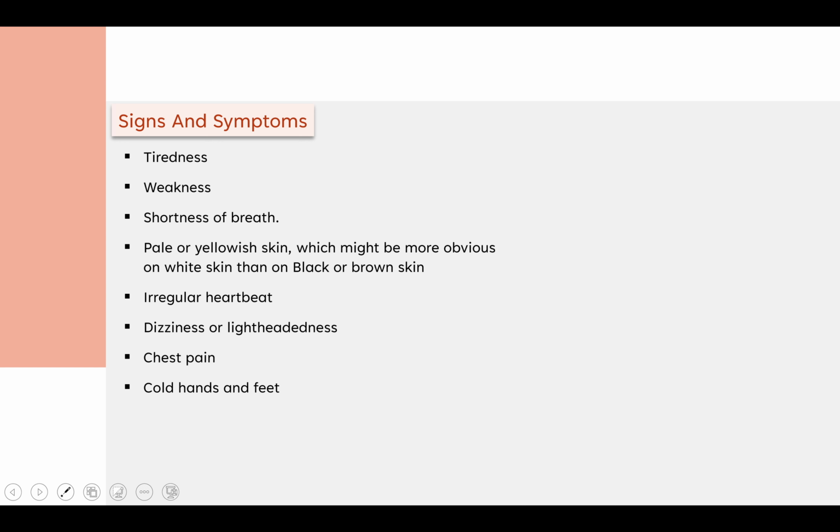The signs and symptoms of a person being anemic differ depending upon the affected organs or the affected part of the body. The common signs and symptoms of anemia are lightheadedness and shortness of breath. Then the person will have cold hands and feet, irregular heartbeats, chest pain, weakness and tiredness. These are the commonest symptoms, but the more serious or complicated symptoms are different. I would like to explain that in my next slide.